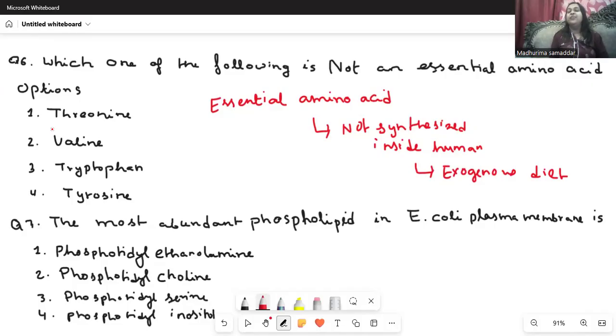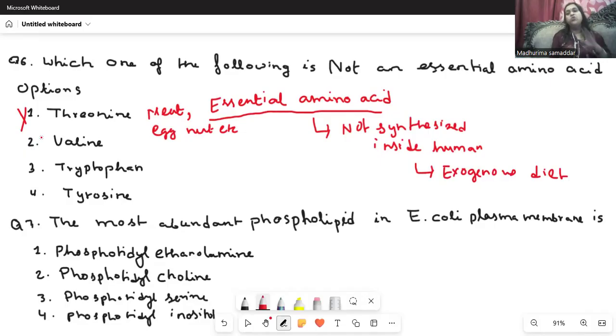Option number 1 is threonine. Now, threonine is not synthesized inside our body. What does it mean? That means it is an essential amino acid. What is the dietary source of threonine? It is available in different foods, like it is available in the meat, in the egg, nut, etc. So this is not an option because it is not synthesized inside the body. So it is an essential amino acid.